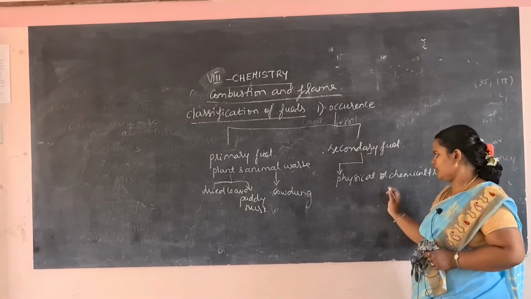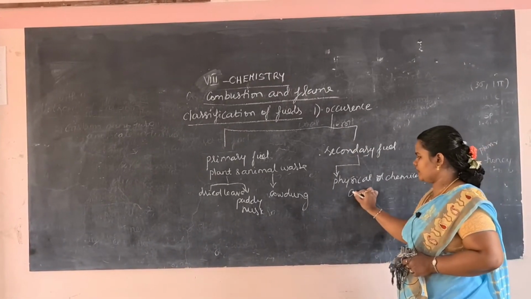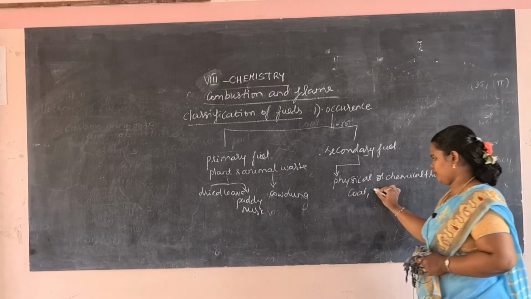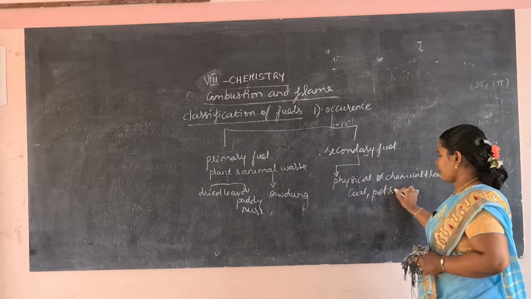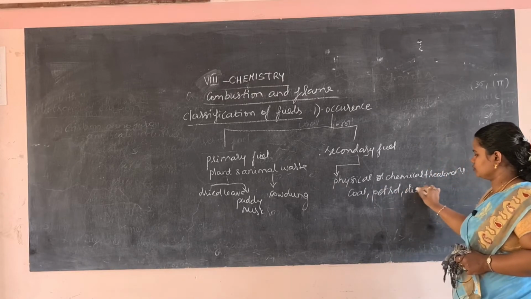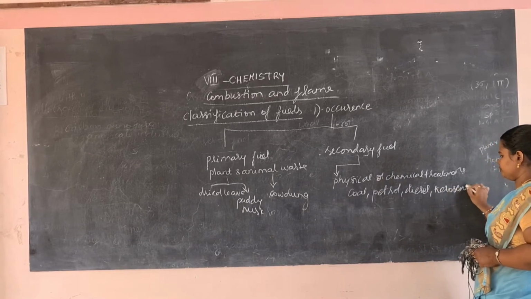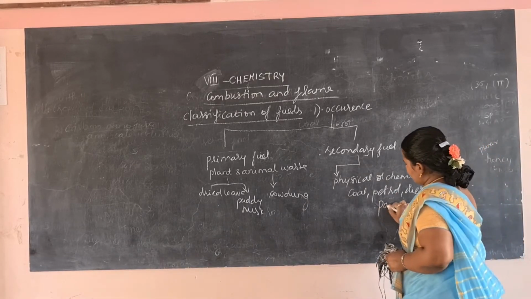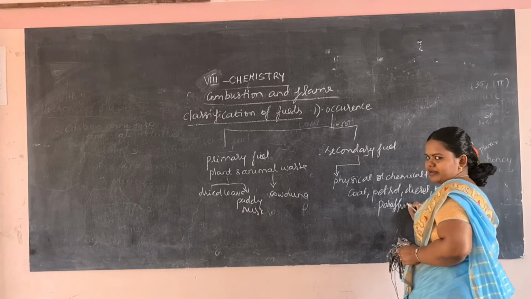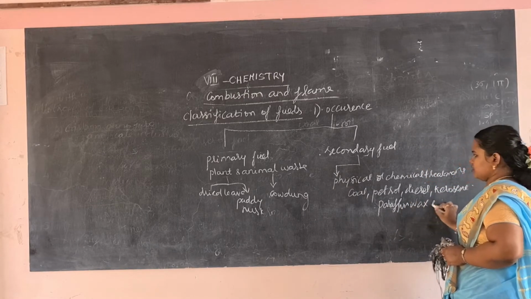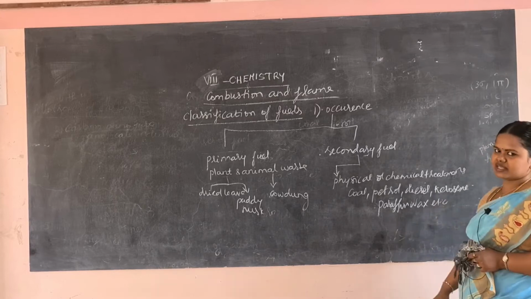Examples are coal, and petroleum products like petrol, diesel, kerosene, paraffin wax, etc. These are all examples for secondary fuel.